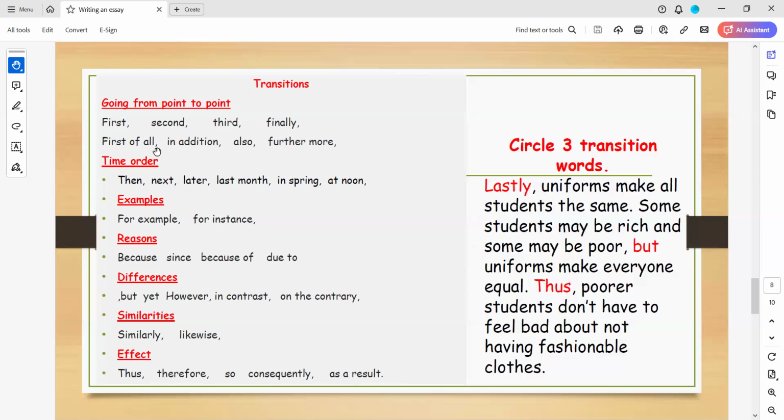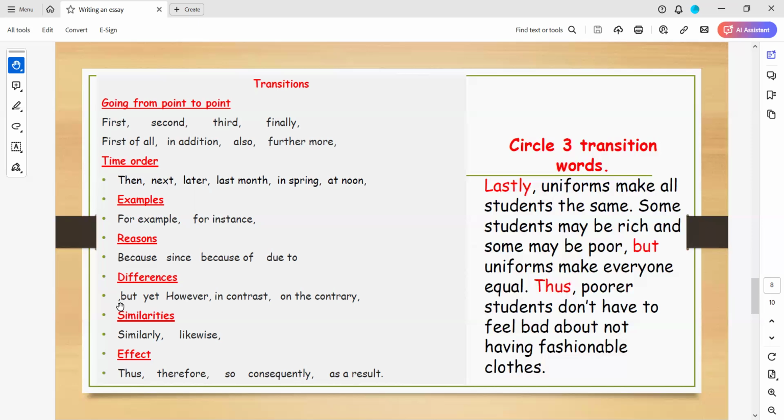Because if we have transitions at the end of a sentence, we can't put a comma. So, I went to the park yesterday. I can't put a comma before yesterday here. But if I say yesterday, I will put a comma here: Yesterday, I went to the park. Is it easy for you or not? Yes, it is. That's great. Maybe the comma here, like in but, comes before the transition itself.